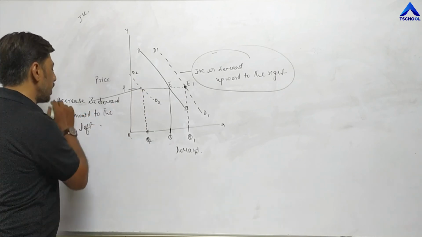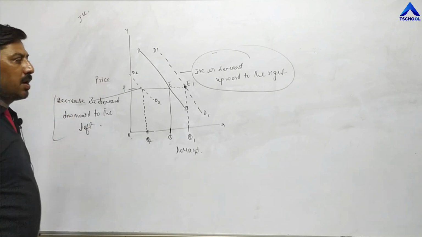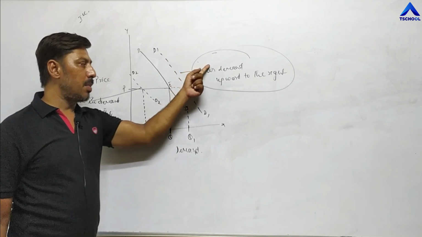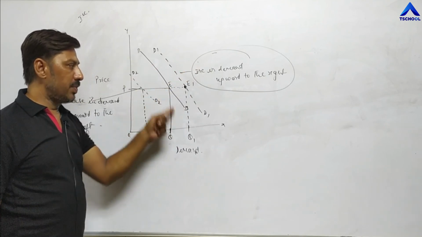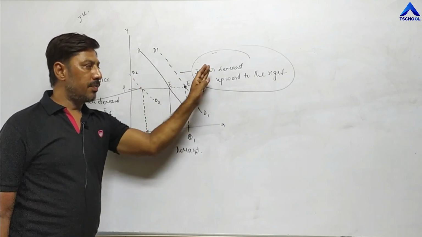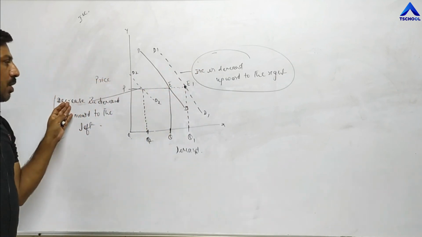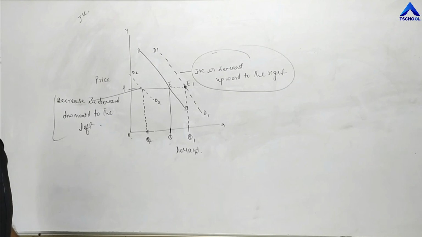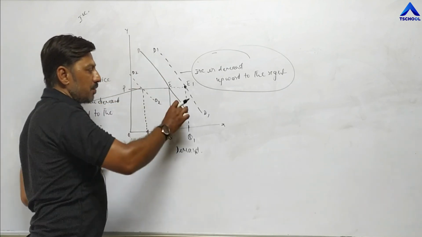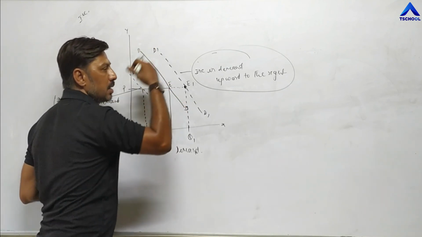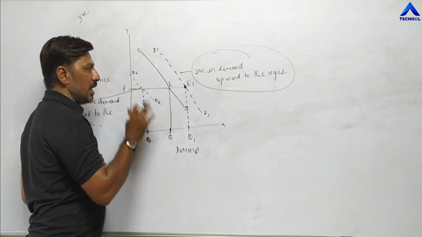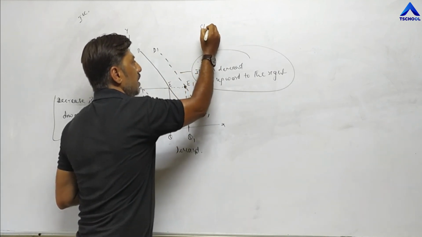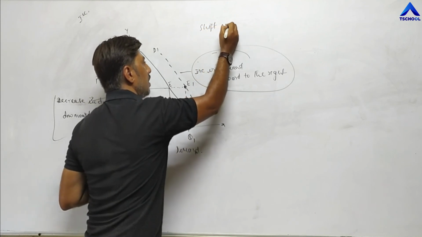So this is the combined diagram for increase in demand and decrease in demand. In case of increase in demand, the whole demand curve shifts upward to the right, and in case of decrease in demand, the whole demand curve shifts downward to the left. So the complete demand curve is shifted either upward or downward. That's why such a diagram is also known as shift in demand curve.